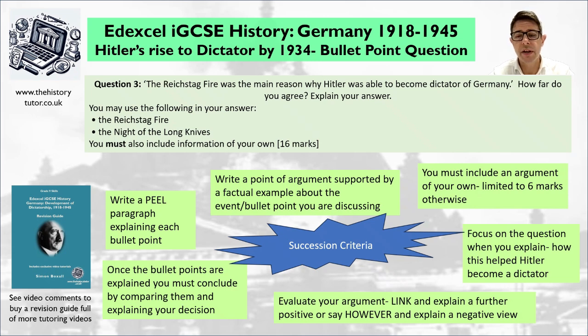So within the paragraph then, once you've given your points of evidence, you need to explain and think about the impact of this and explain with focus on the question. You also need to evaluate your argument. So link and explain. So think about a furthermore for an extra positive, you think that idea is really important, or however, something you think is not so important. Once your bullet points are explained, you need to produce a short conclusion. Okay, so nice and simple skills. We're looking for 3 paragraphs, a short conclusion, explain each in evaluative paragraphs.